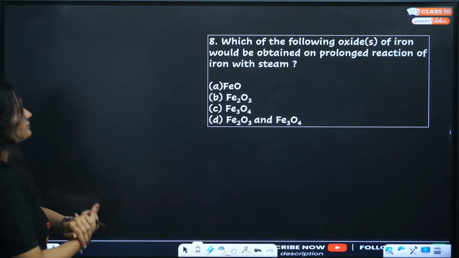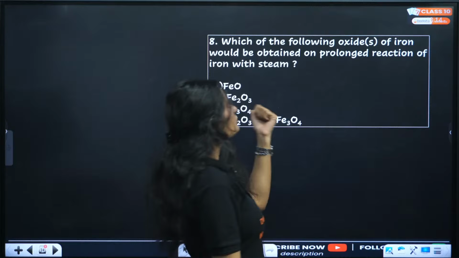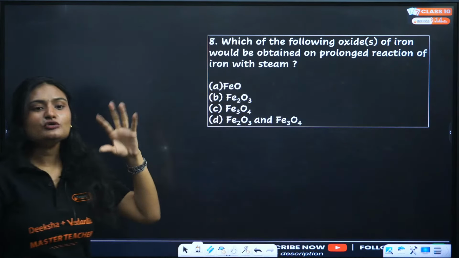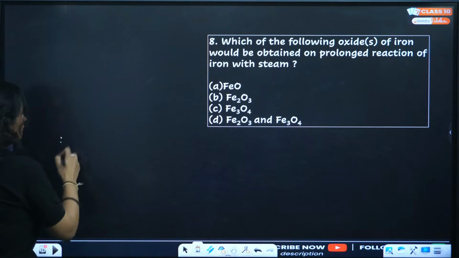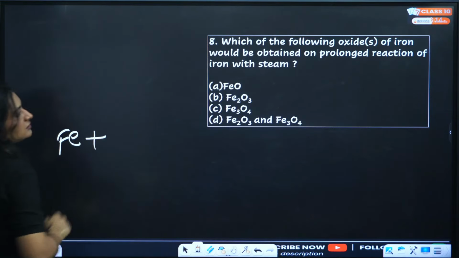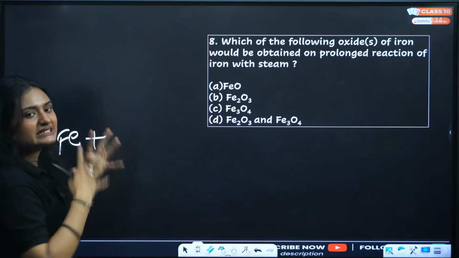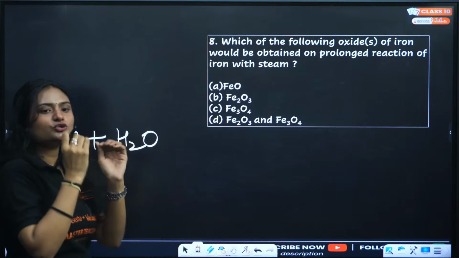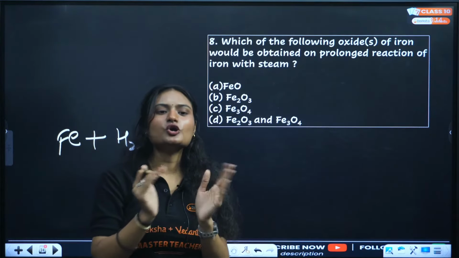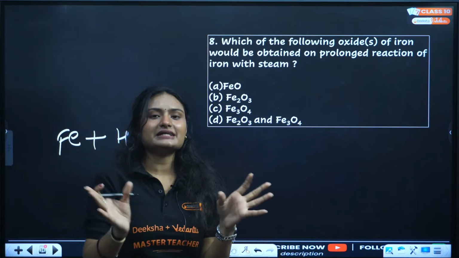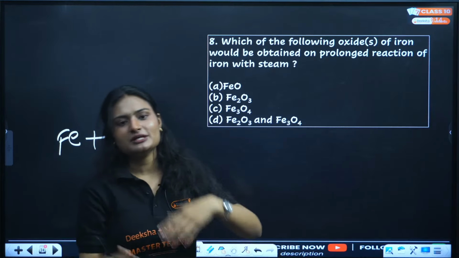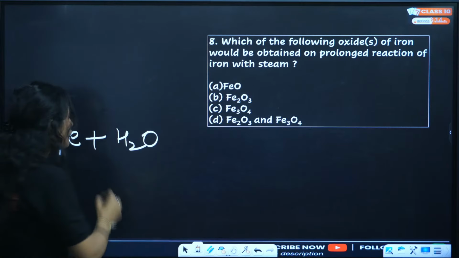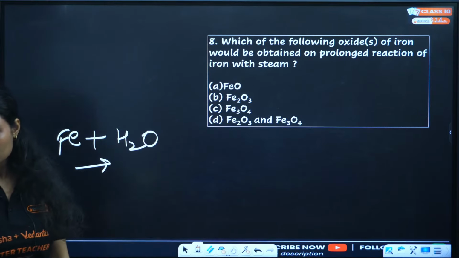Next question. Which of the following oxides of iron would be obtained on prolonged reaction of iron with steam? When you have iron and heat it with water for a prolonged time, for too long a time, it could be more than 10 minutes, 15 minutes, 20 minutes, half an hour. So which oxide will be formed?